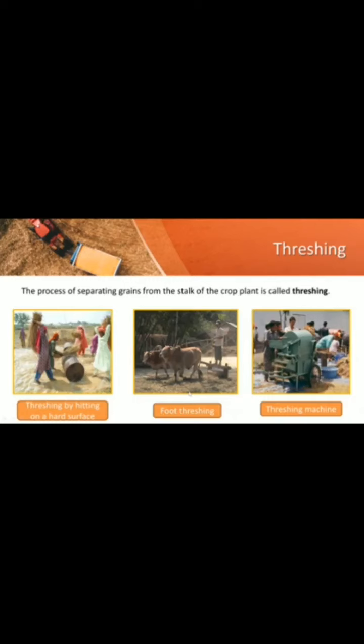It is also an important process. Once the crop is grown, the grain seeds need to be separated from the chaff. This process is called threshing. See here, threshing by hitting. Here, foot threshing by cows or bulls. This is threshing by machine. Nowadays there are machines also for threshing. One more, the combine, is there.